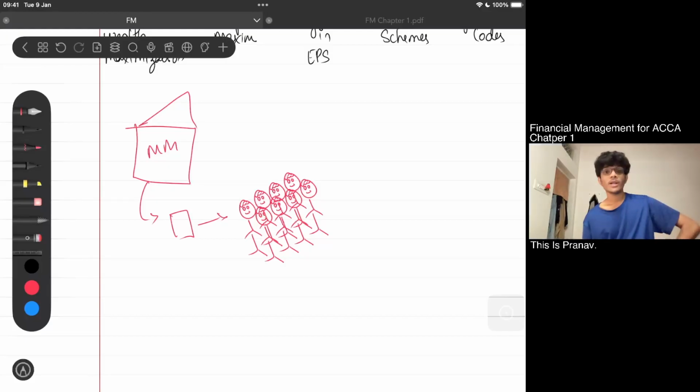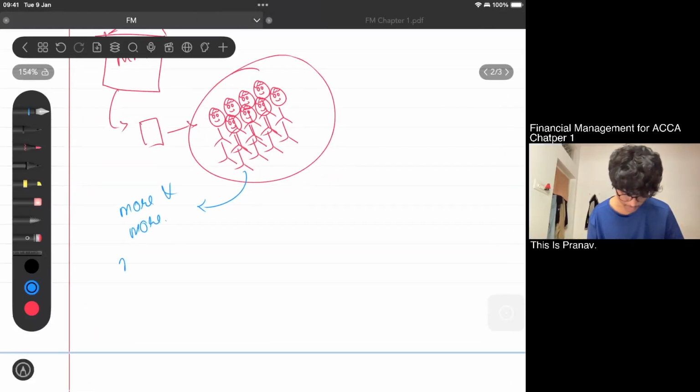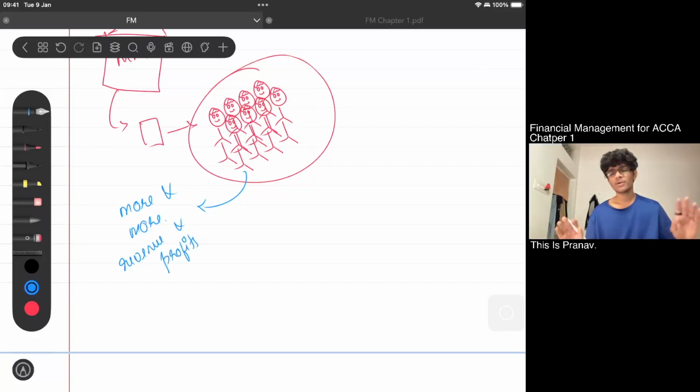And what is my financial objective, sir? My financial objective is all these people, okay? All these people, they give me more and more revenue and profits. This is what a simple organization's commercial and financial goal is.